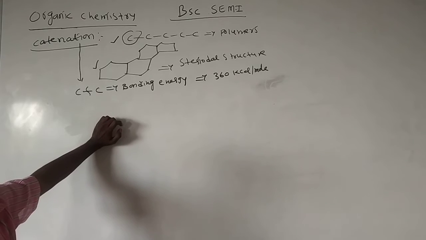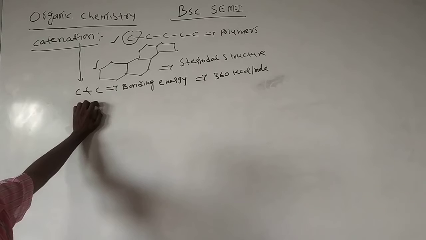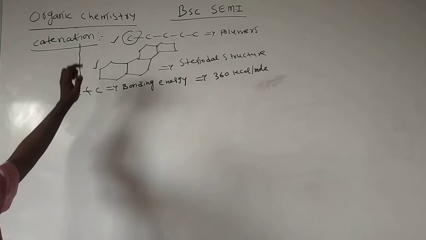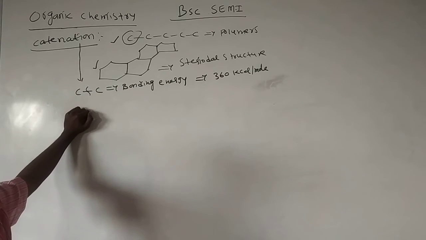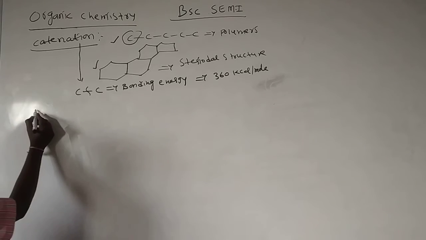That much bonding energy is required for the breaking of a carbon-carbon bond. So, carbon exhibits catenating property. We'll see in continuation one more important topic: